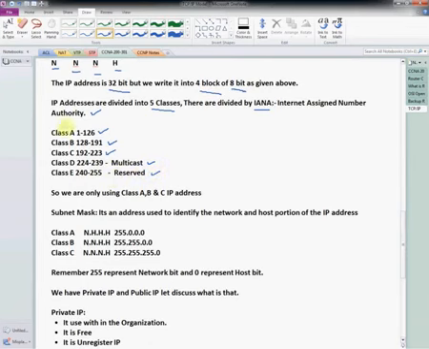But in our lab and in our CCNA we are going to discuss only these three classes. So you need to remember these three, class A, class B, class C. Okay, so we are going to use only these three classes.